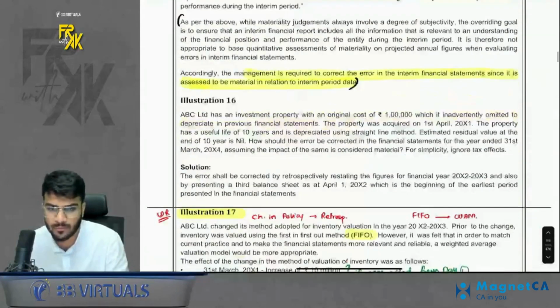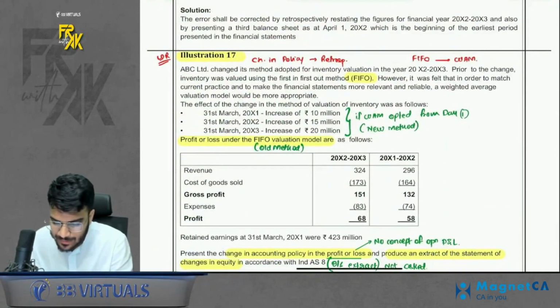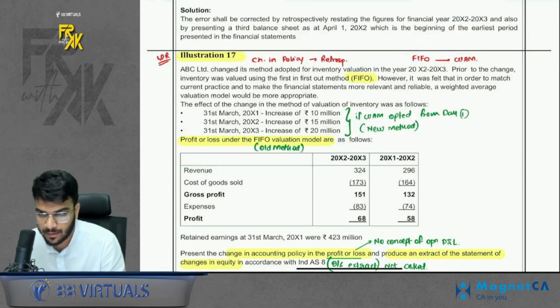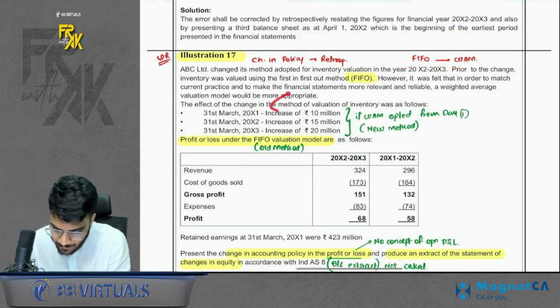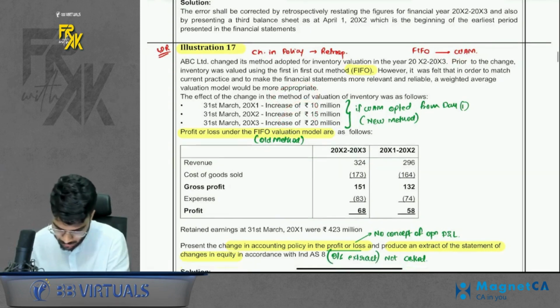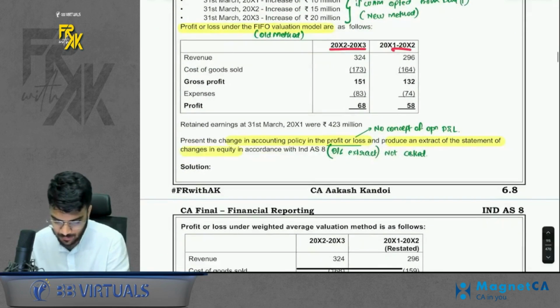Okay. I'm focusing more on those questions which are critical. Illustration number 17 is there. So basically in this question, we are changing the policy from FIFO to weighted average. And because you are changing, the retrospective impact has been given. As if you were following the new method from previous 3 years, there would have been such increase in the closing stock. Okay. And as per the old method, 2 years profit and loss is given.